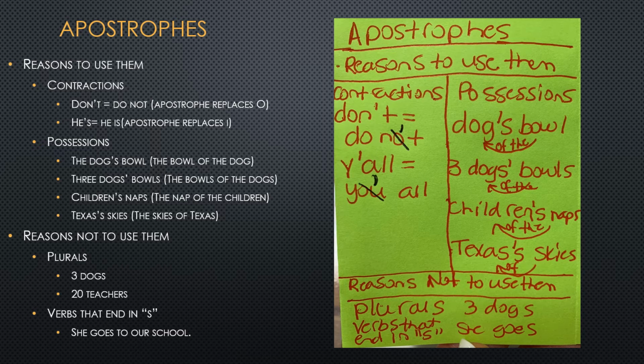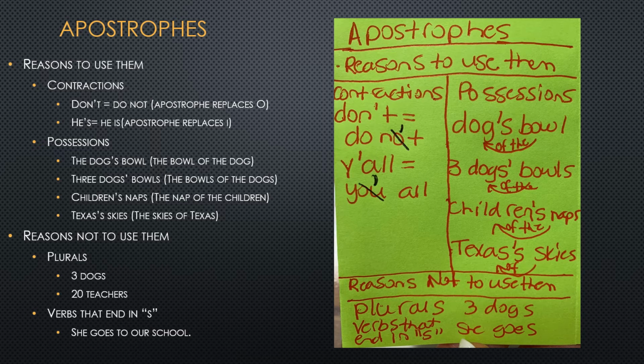Look at the second example, 3 dogs' bowls. Now in this example, notice that the apostrophe is after the S. That's because it's the bowls of the 3 dogs. Dogs is plural. This is what we call a plural possessive. Dogs has the S at the end already because it's plural, but when we want to make it possessive, we add the apostrophe to the end. Look at the third example, children's naps. This is an example of a plural word, children, meaning more than one child, that doesn't end in S. So in this case, we go ahead and add the apostrophe S to show that it is possessive.